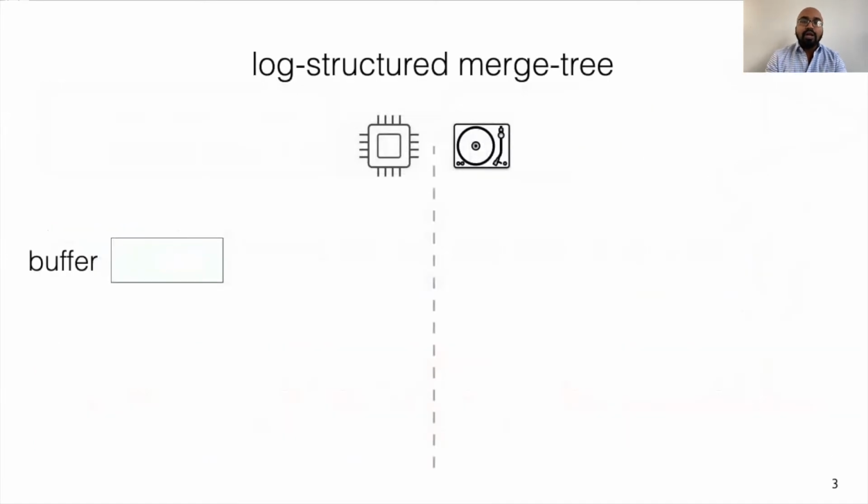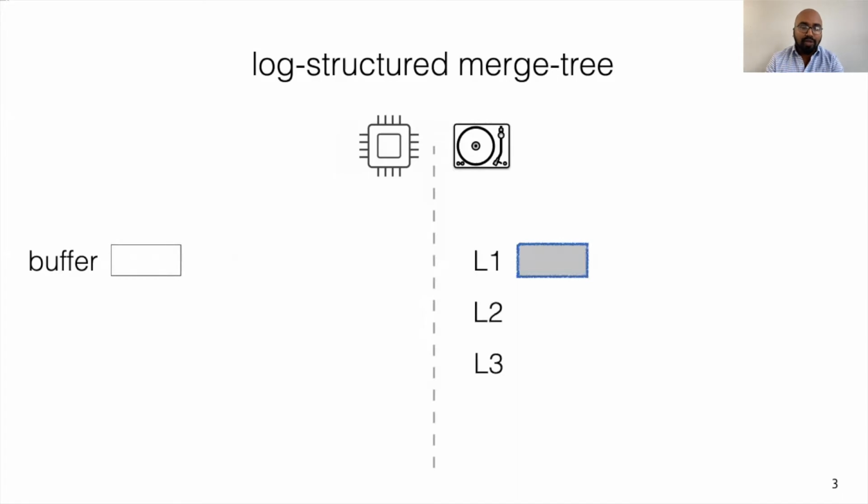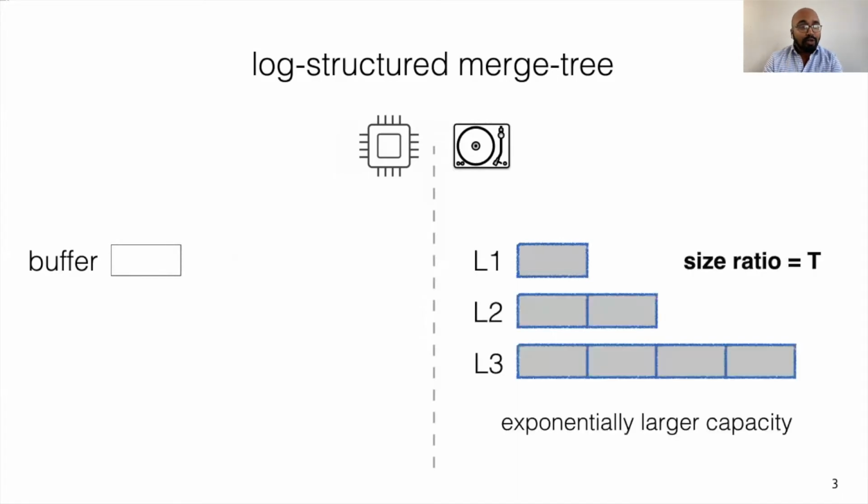An LSM tree writes the incoming key value pairs in an in-memory buffer, and once this buffer is full, the entries are sorted on the key and are flushed to the first tree level on disk as a sorted immutable run. Each level on disk has an exponentially larger capacity, and this growth factor is often referred to as the size ratio of the tree.